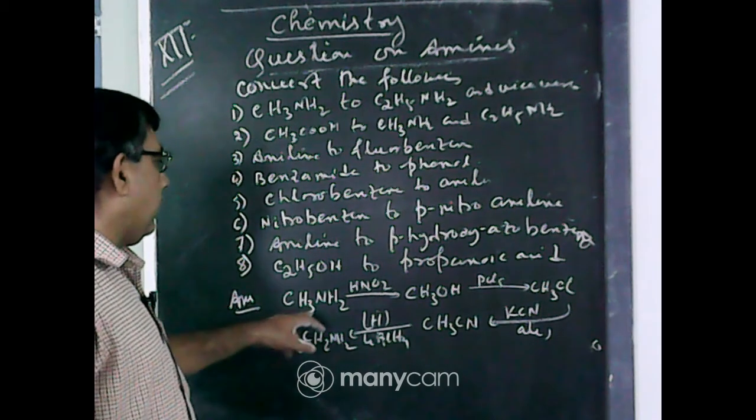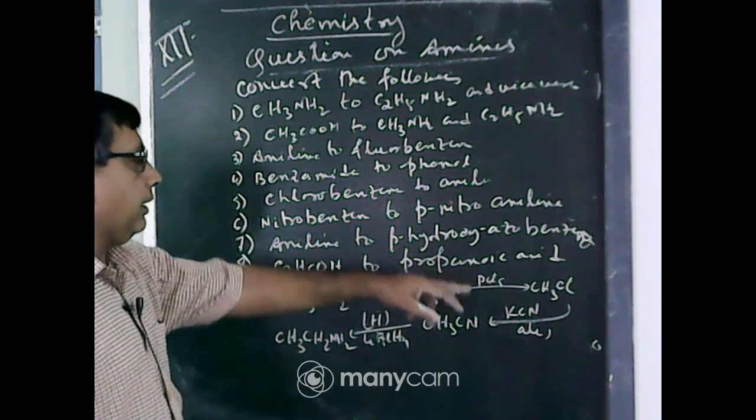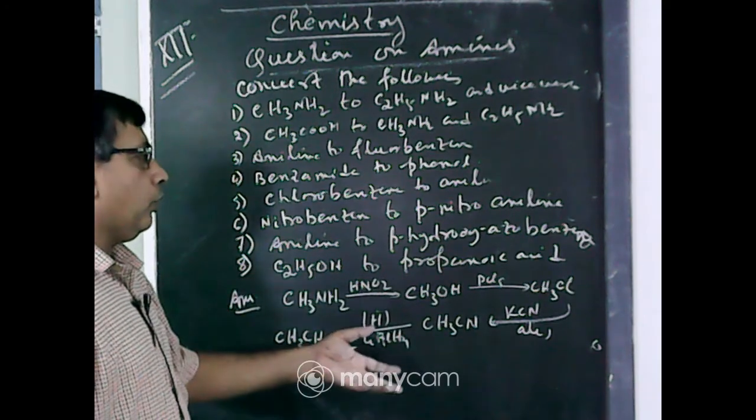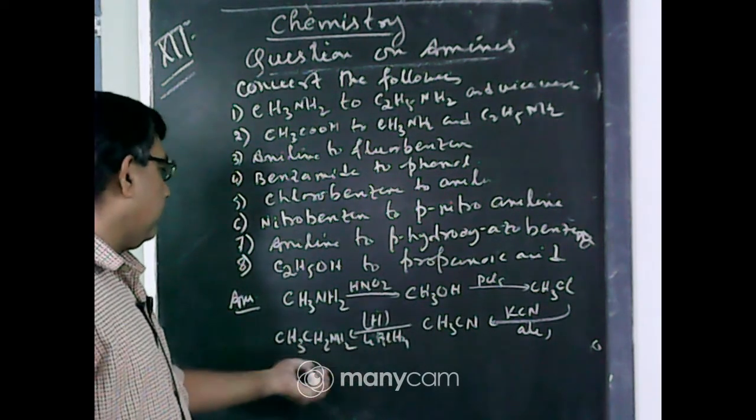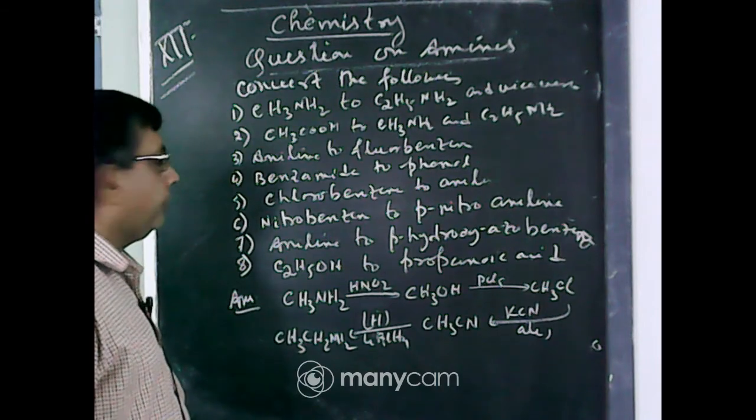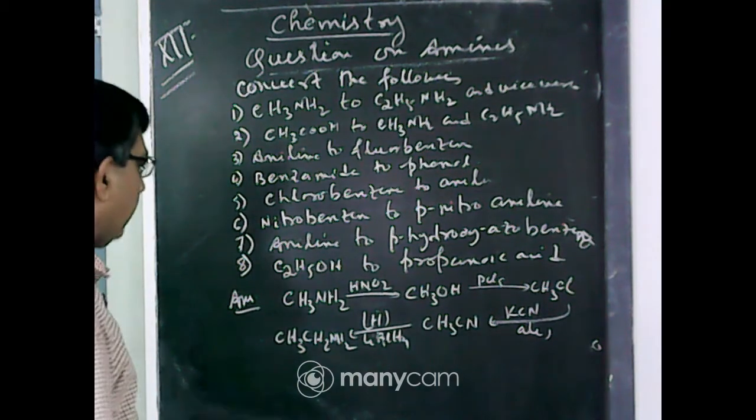So this is methylamine, first convert into alcohol, then alkyl halide, then cyanide. If you convert into cyanide, then one carbon is increased, then a reduction gives ethylamine. Now vice versa, that is ethylamine to methylamine.